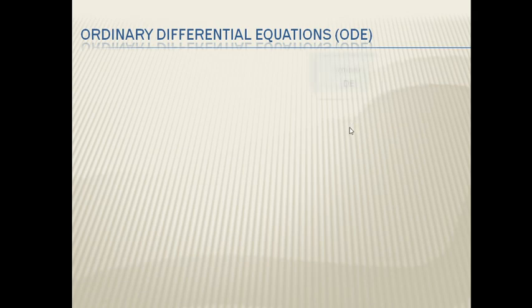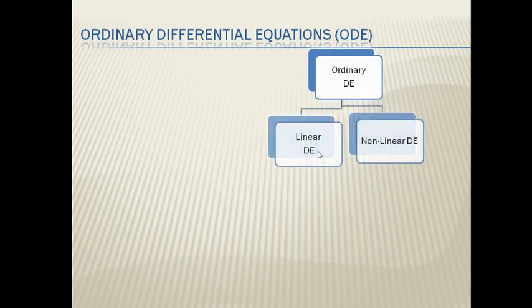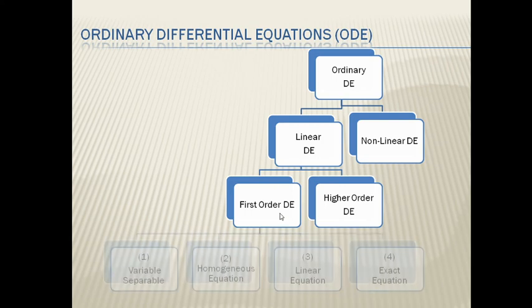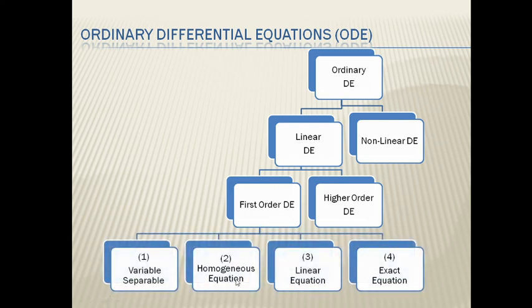Now, in these ordinary differential equations, we already saw linear and non-linear differential equations, then first order differential equation, and there are four methods to solve the first order first degree differential equation. Out of these we already saw variable separable and homogeneous equation in part 1. Now the remaining two methods, linear equation and exact equation, we will see in part 2. Thank you.